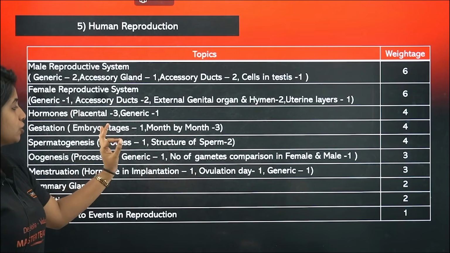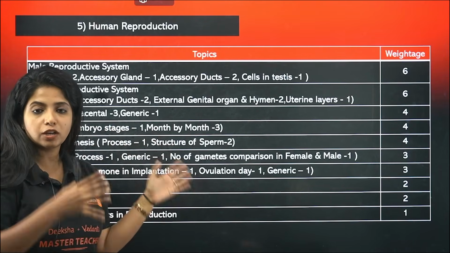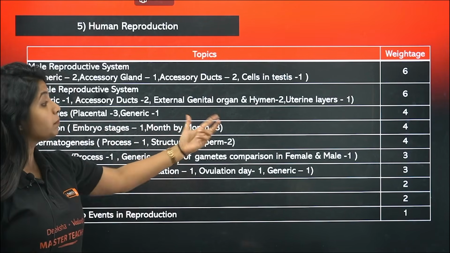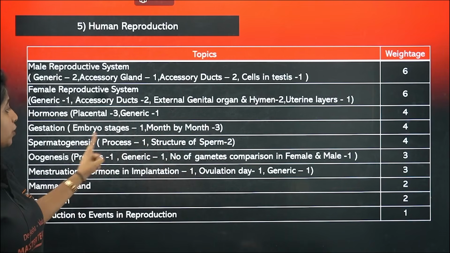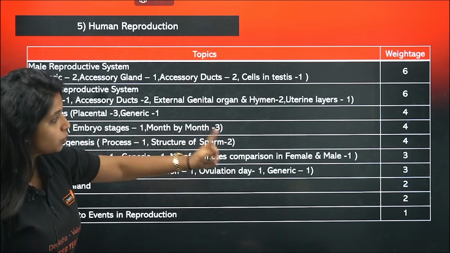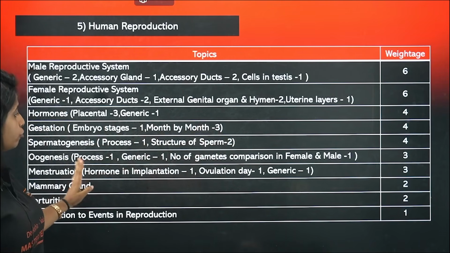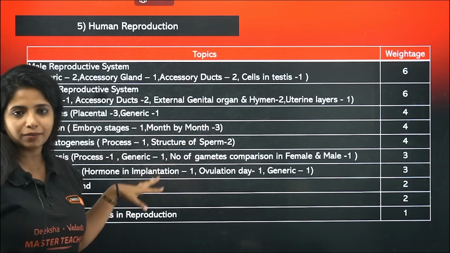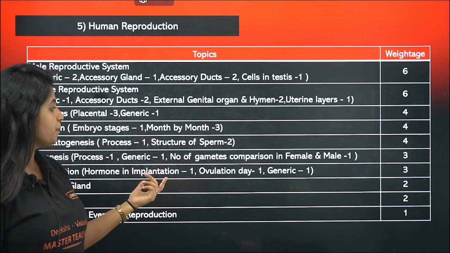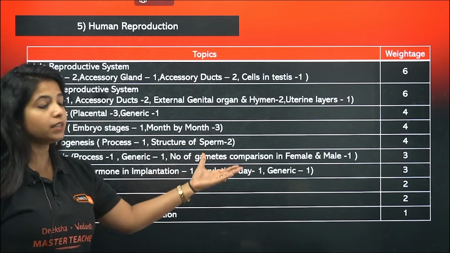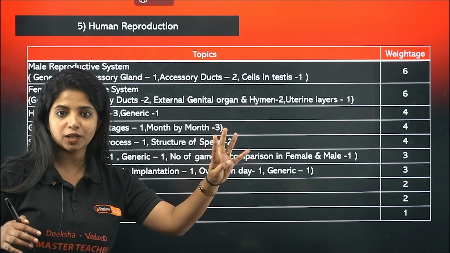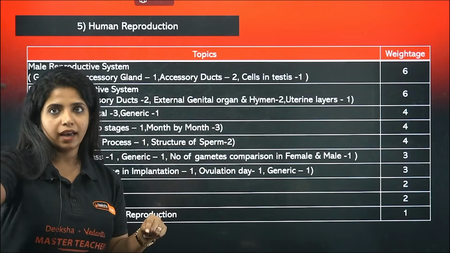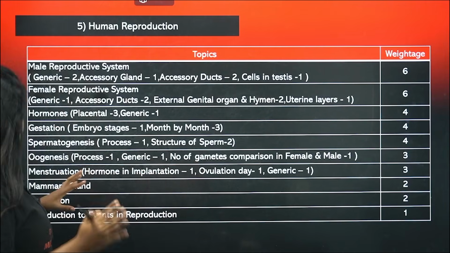Gestation, the embryonic stages which are there, morula, blastula and stuff like that, and also month by month data, what happens in each month, 3. Thrice questions have come, 4. Spermatogenesis process and the structure of sperm twice, so basically 4 questions. Oogenesis process once, generic about it once, and also the number of gametes in comparison between female and male. So male, basically 4 gametes are being produced by 1 division, and there only 1. So 4:1 ratio. Please know that.